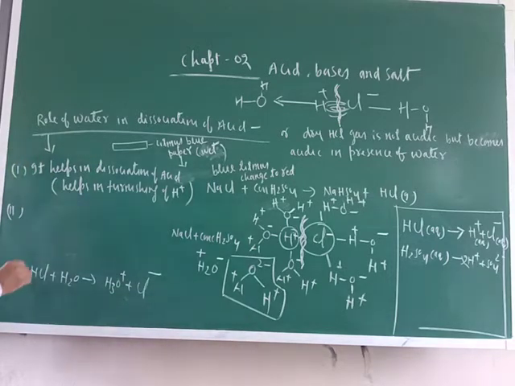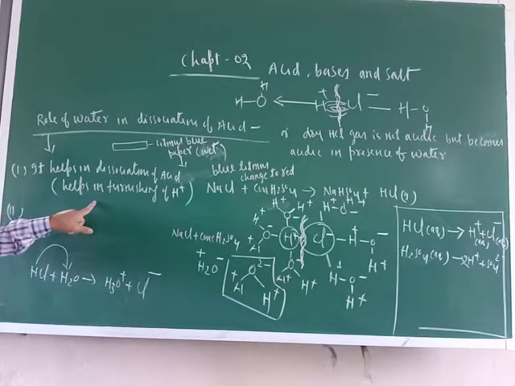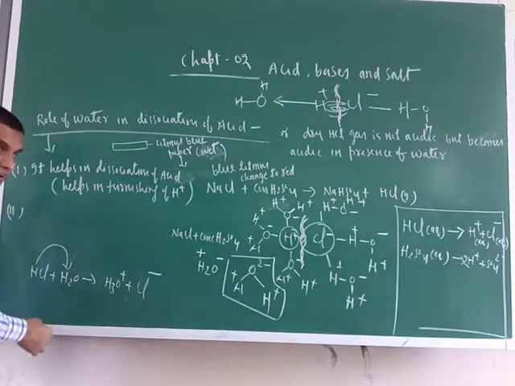So now just see. This H positive is coming here to water. So the first role is it helps in the dissociation of acid, or it helps in furnishing of H positive. The second role is also there. What is that second role?